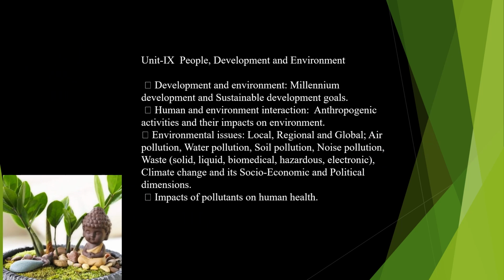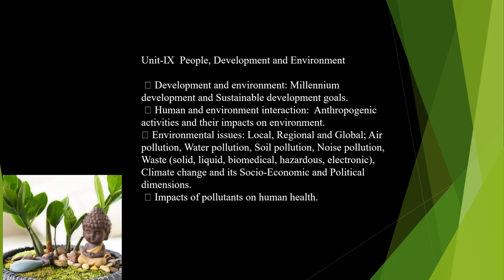First, we will discuss the syllabus of people, development, and environment. First, we have to discuss development and environment, the Millennium Development and Sustainable Development Goals. This is the area where UGC NET always asks questions in different question papers, so you have to go through it keenly and with interest. You have to study this. The second area is human and environment interactions, that is anthropogenic activities and their impact on the environment, how human beings are causing problems to the environment and what its effect is. All these things we can see in this area.